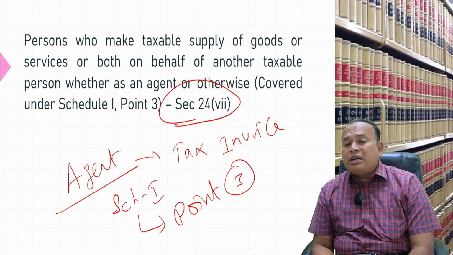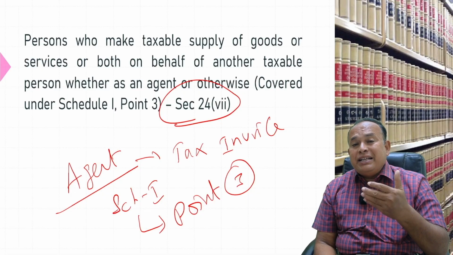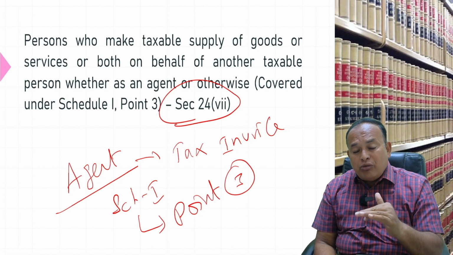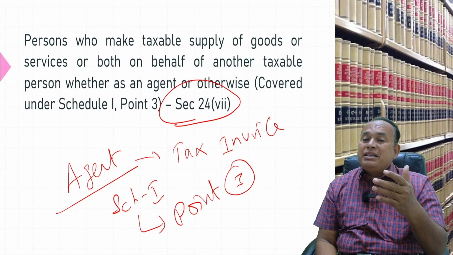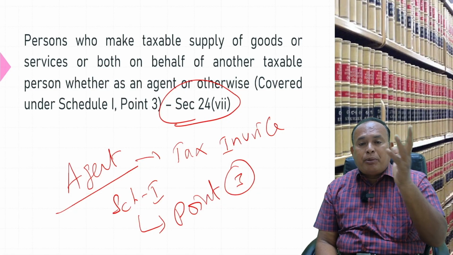In the last class also I referred to this: for an agent acting on behalf of a principal, his own turnover plus the turnover he supplied as an agent should together be seen for registration purposes, aggregate turnover purposes.